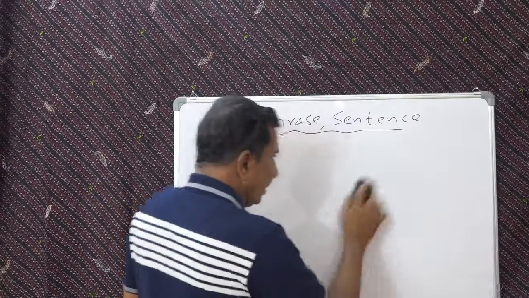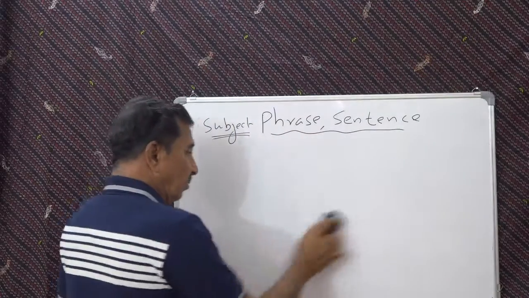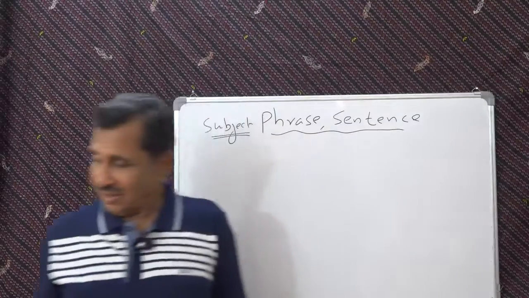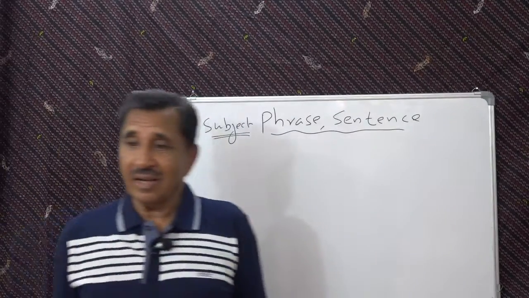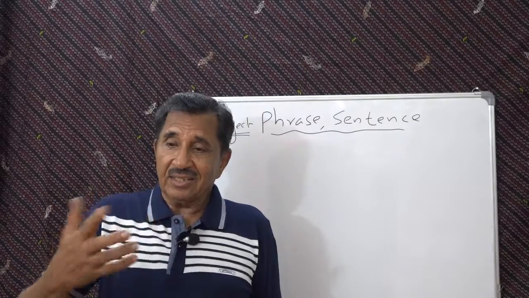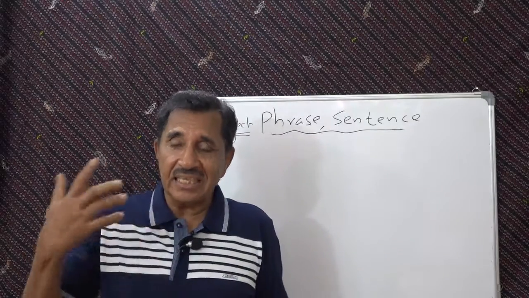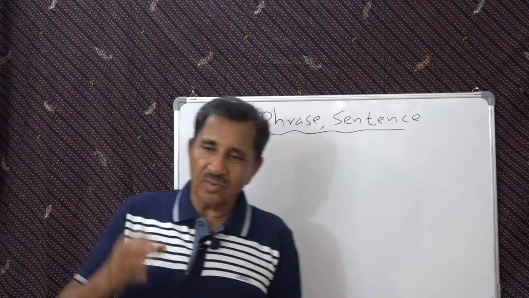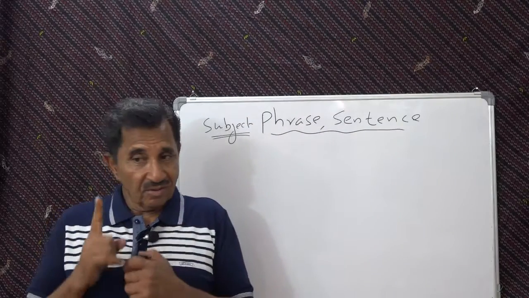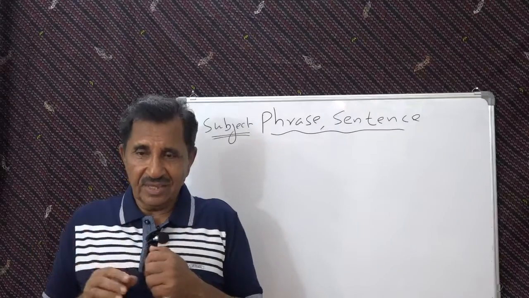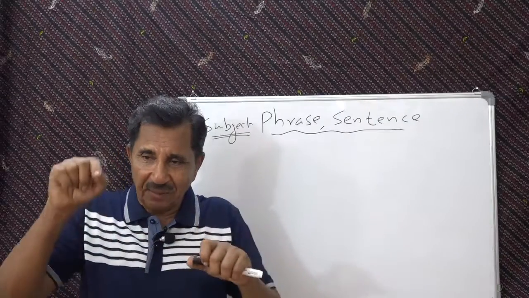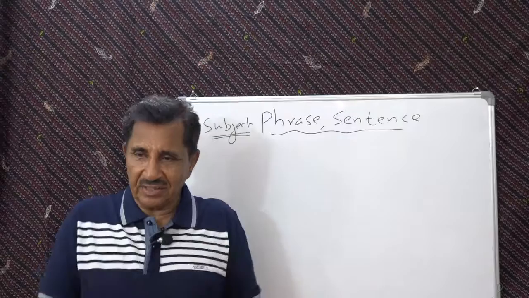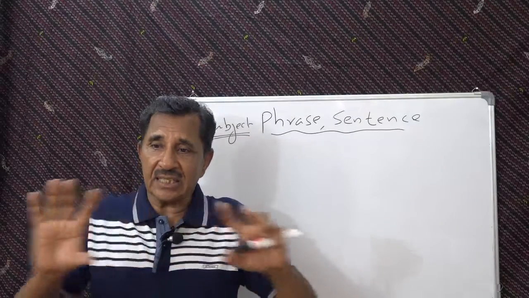As we advance further, things become very easy for us. So today I told you about three things. First is a word. Second is a group of words with some sense, that is a phrase. Third is a sentence.